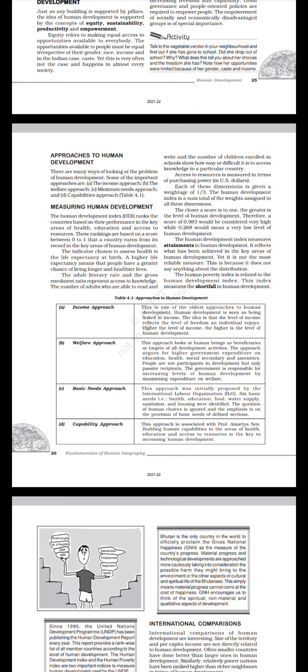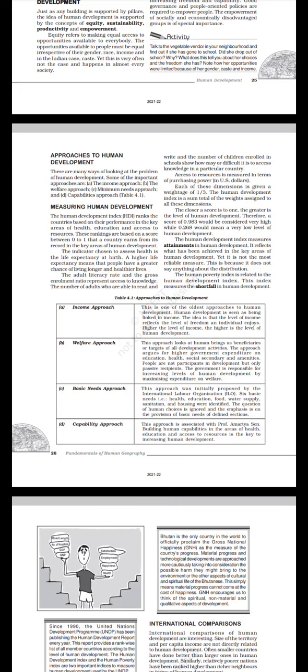The adult literacy rate and the gross enrollment ratio represent access to knowledge. The number of adults who are able to read and write and the number of children enrolled in schools show how easy or difficult it is to access knowledge in a particular country. Access to resources is measured in terms of purchasing power in US dollars.